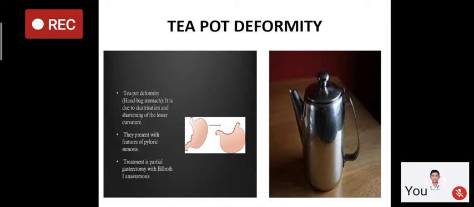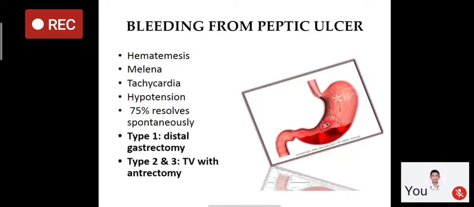There will be obstruction in the passage of content from the stomach. We will discuss gastric outlet obstruction later on. Its treatment is also partial gastrectomy with Billroth 1 anastomosis. We will resect the stomach with the ulcer area, and we will anastomose the remaining stomach to the duodenum. So, partial gastrectomy with Billroth 1 anastomosis.